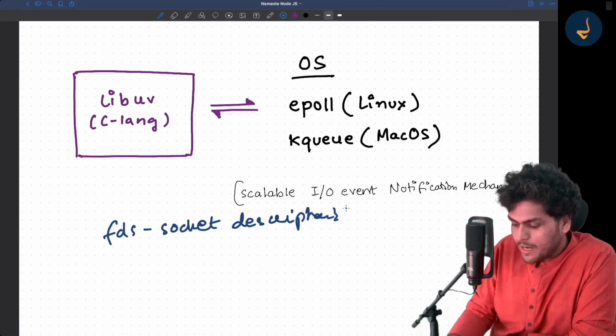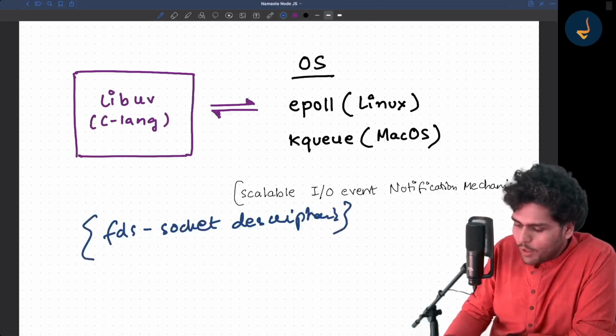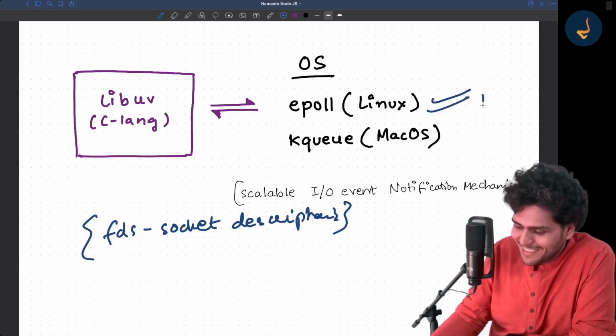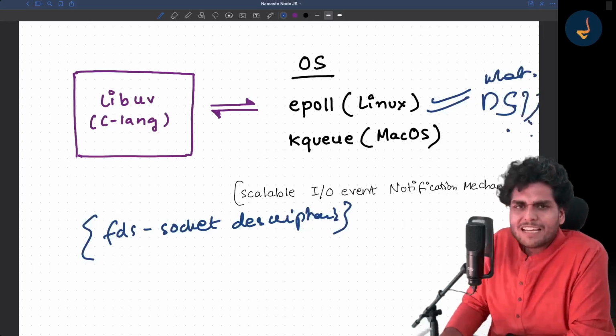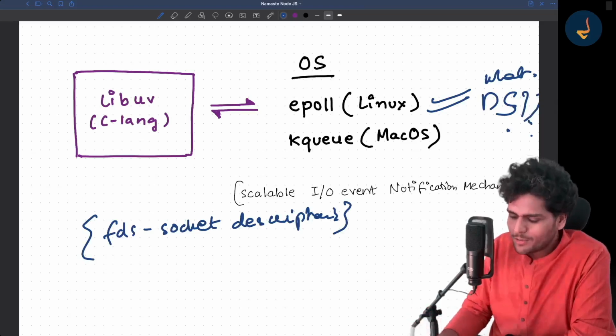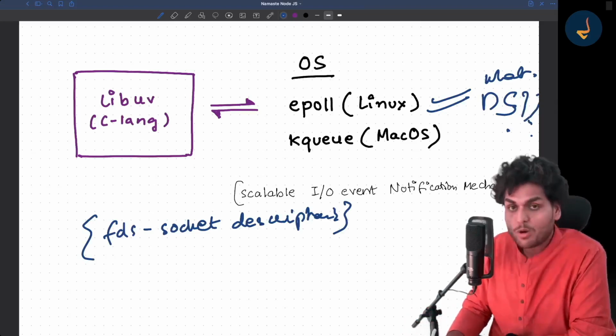Descriptors. Now also try to see what data structure epoll is using. What DS, right? Interesting questions are there. I mean, nobody will ask you this in your interview, but you should be curious to know how it is managing the socket descriptors.